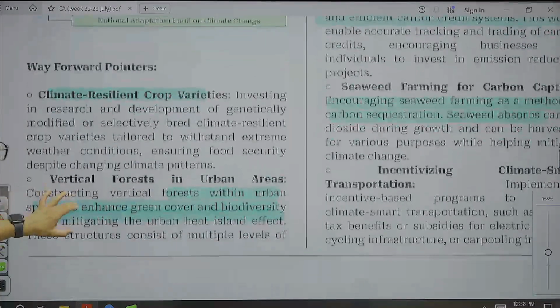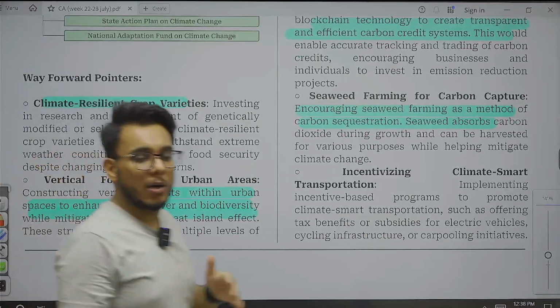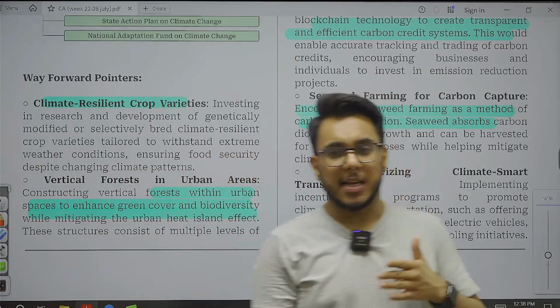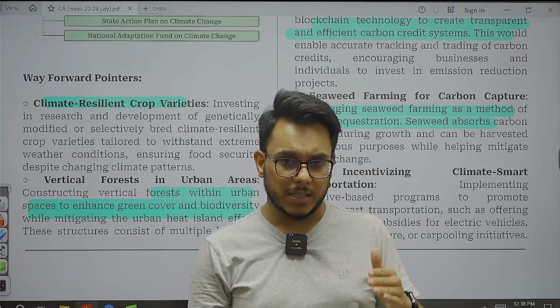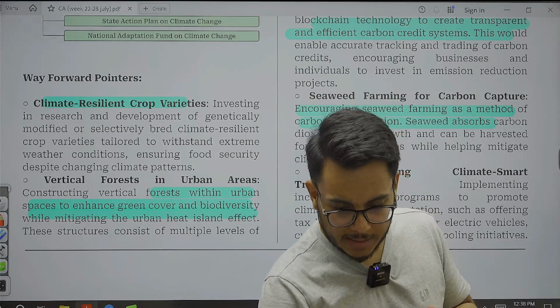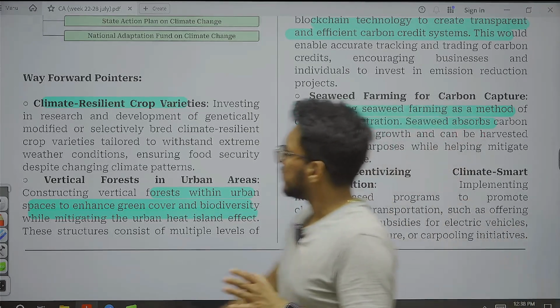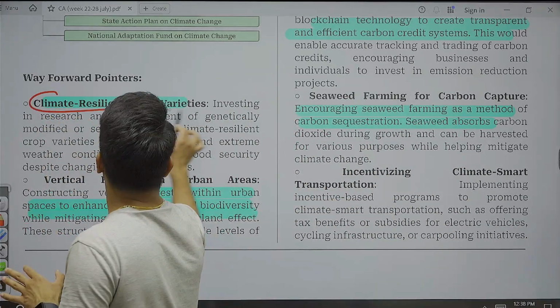Now, what more points can be there? What could be the way forward? What could be the suggestions that we can give? This suggestion is going to be a universal suggestion for any type of question that comes in this capacity. So number one, climate resilient crop varieties.